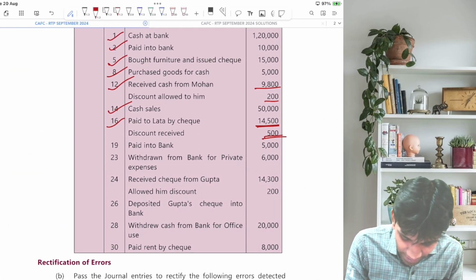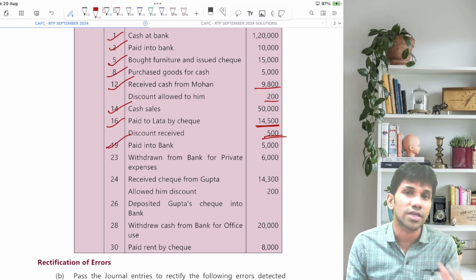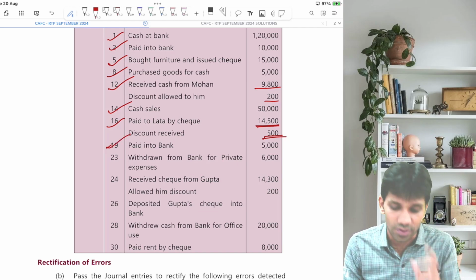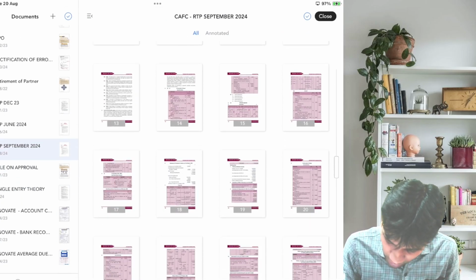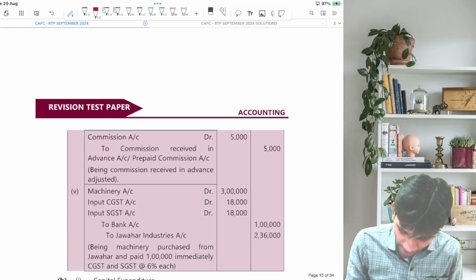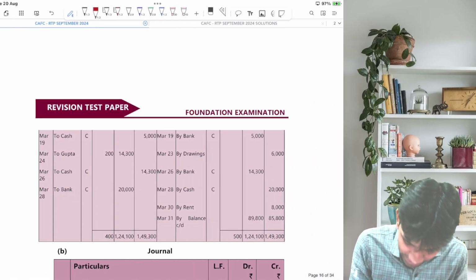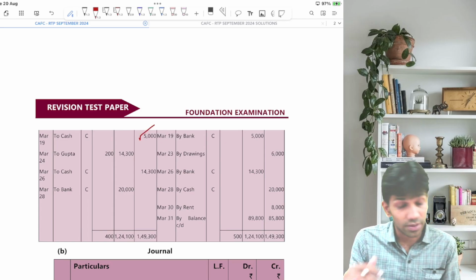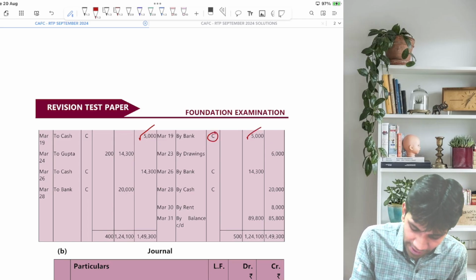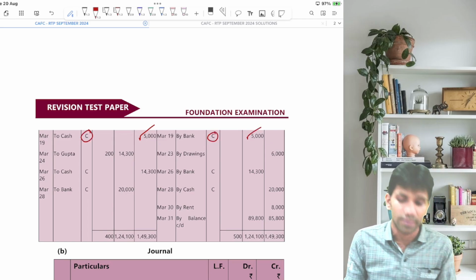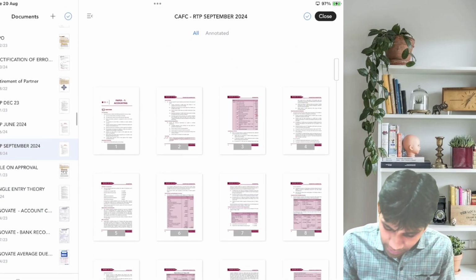Next, paid into bank. Again, contra entry coming into picture. What will be the entry? Bank account debit to cash account. So let's go to the solution. Bank account debit to cash. On the bank account debit side to cash and on the cash account credit side by bank in the cash column, and since bank and cash accounts are involved, it is a contra entry. Let's go back.